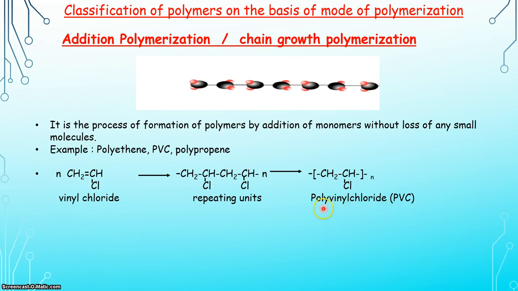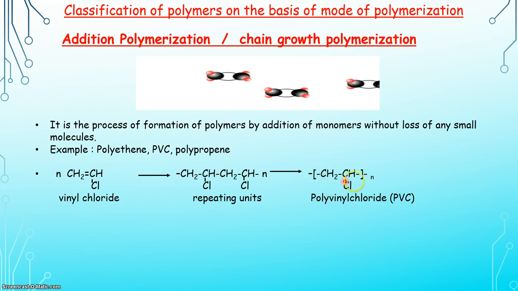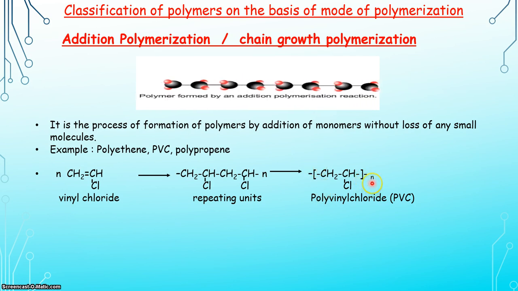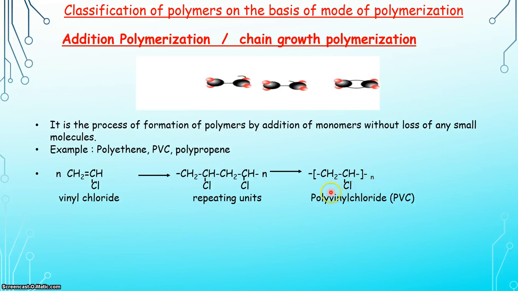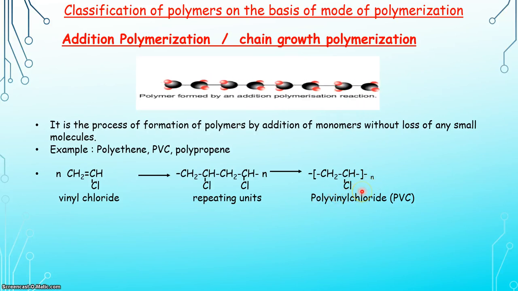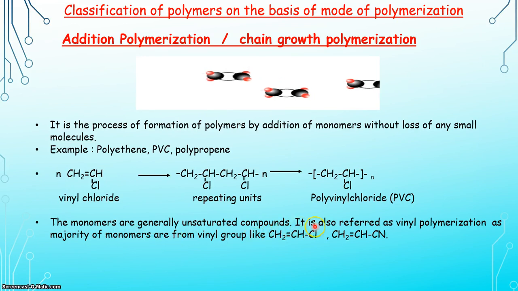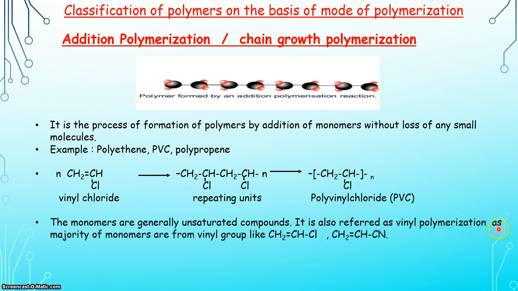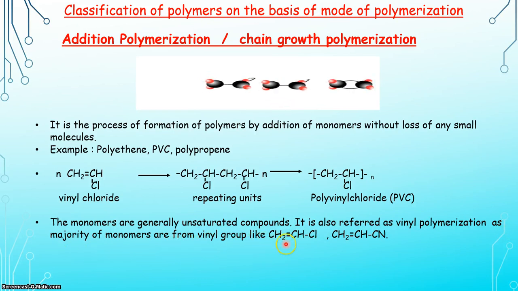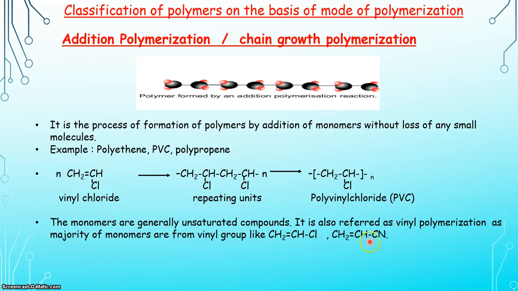As we have already discussed, while writing any polymeric chain, the polymer should be written in a bracket and n should be mentioned at the right hand side corner of that bracket. This shows that polymers are in a continuous form. The monomers for addition polymerization are generally unsaturated compounds. It is also referred to as vinyl polymerization, as the majority of monomers are from the vinyl group like vinyl chloride, vinyl cyanide.